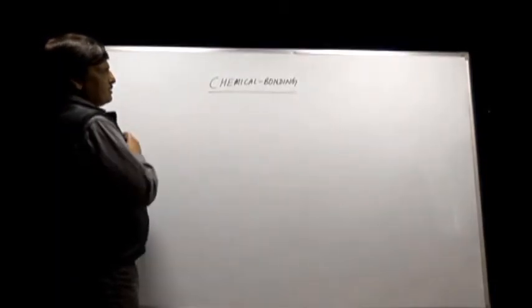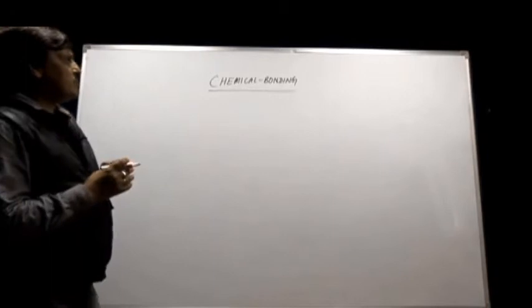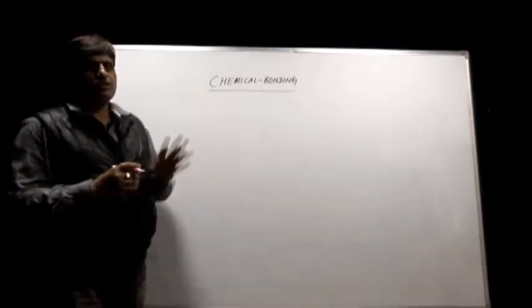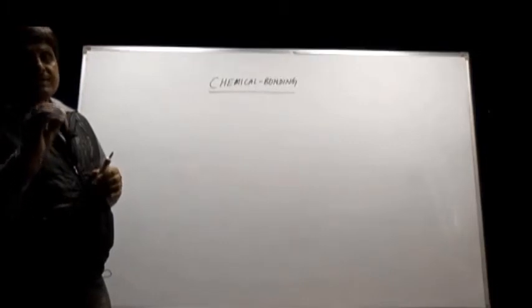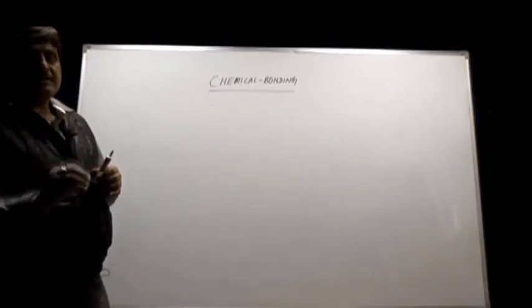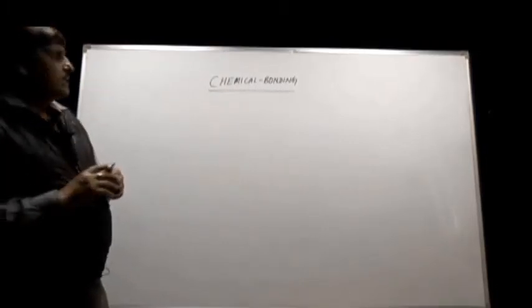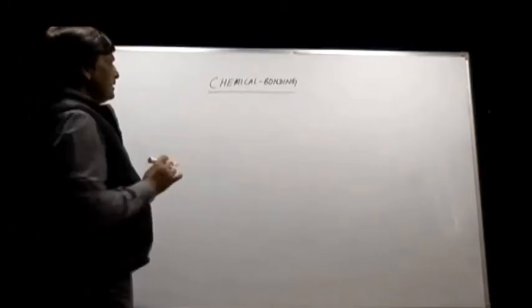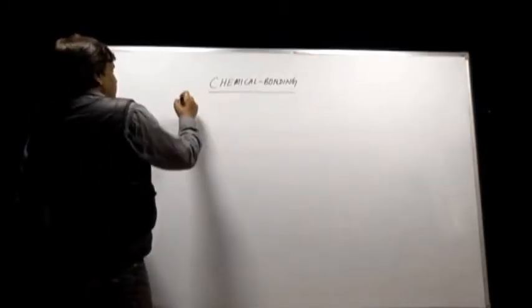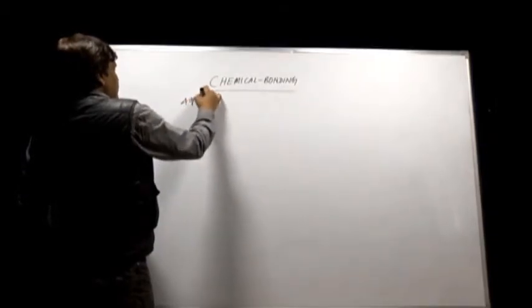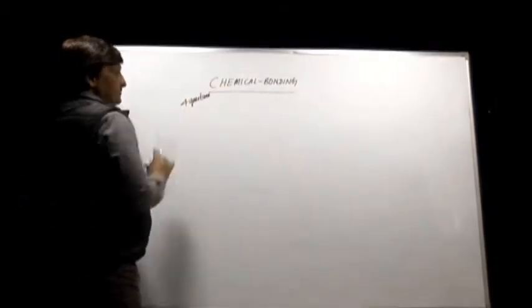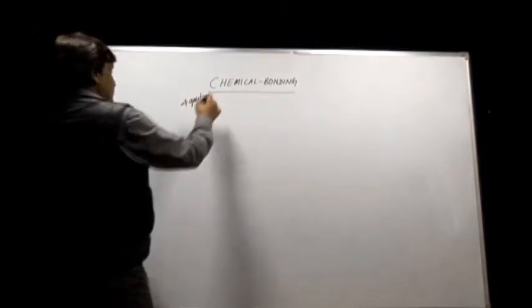This is the fourth topic of 11th, and for your kind information, 11th is more important than plus 2, 12th, for entrance point of view, because 60% of the syllabus in entrance exams comes from 11th and 40% from 12th. In chemical bonding, around 4 questions are asked every year in different entrance exams. So, this particular chapter is very important.